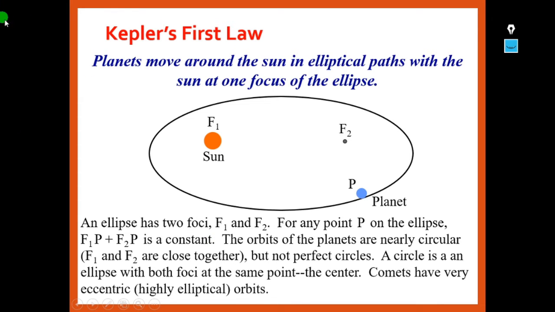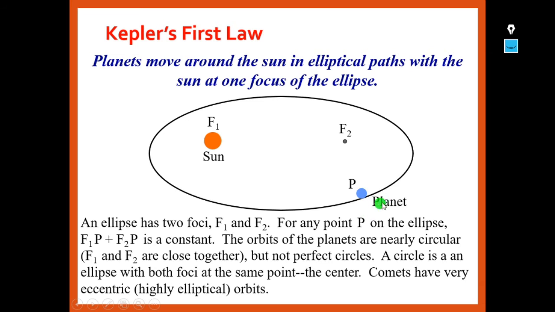So Kepler's first law: planets move around the sun in elliptical paths with the sun at one focus of the ellipse. Let us say these are the two foci F1 and F2. The sun is at the focus F1 and the planet is orbiting around the sun. An ellipse has two foci F1 and F2. For any point P on the ellipse, F1P plus F2P is constant.